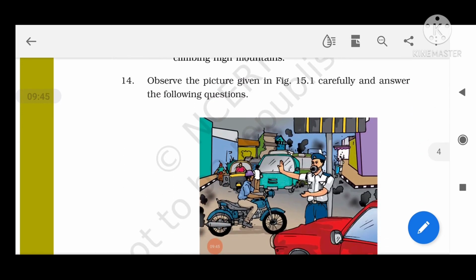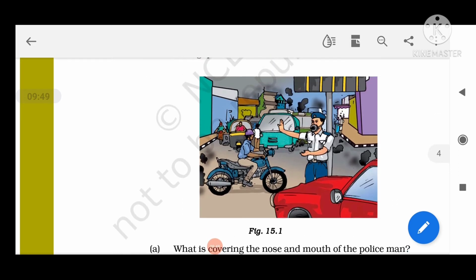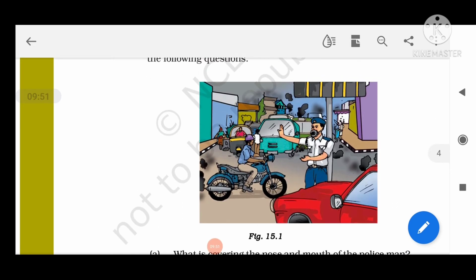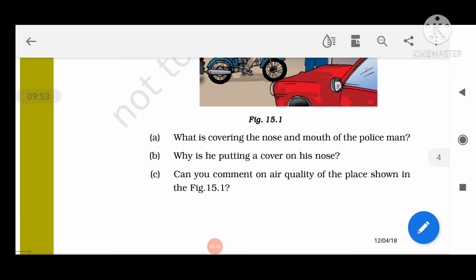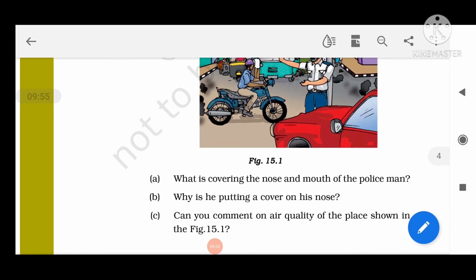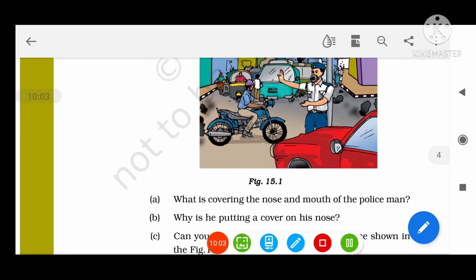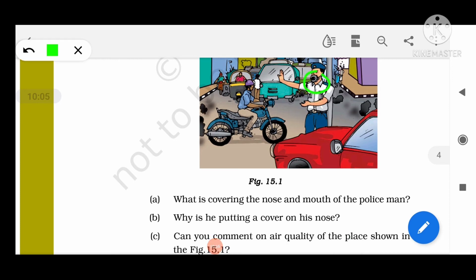Now question number 14, we have to observe the picture carefully and answer the questions. Just have a look at the picture. What is covering the nose and mouth of the policeman? So you see, the policeman has worn a mask, which is nowadays a common practice because of COVID-19.